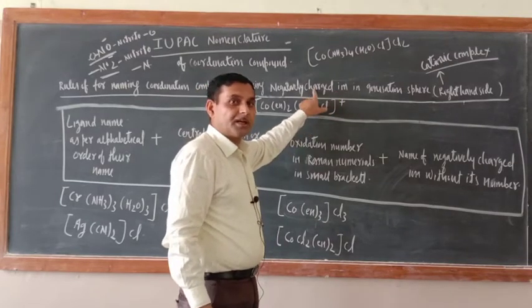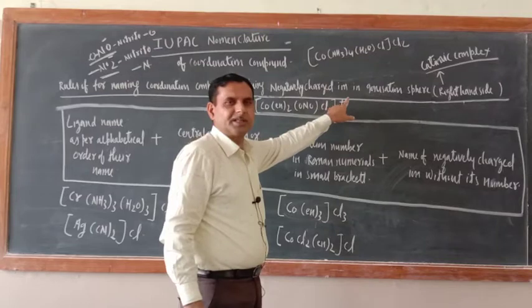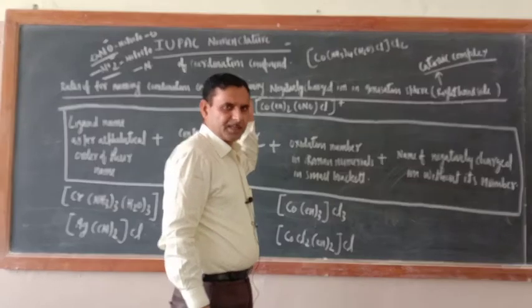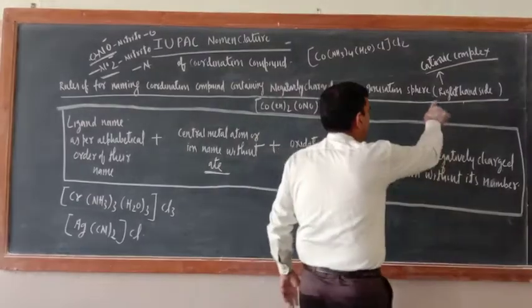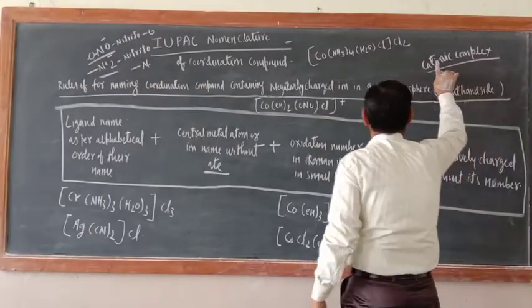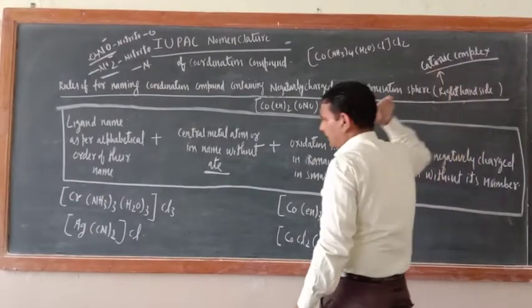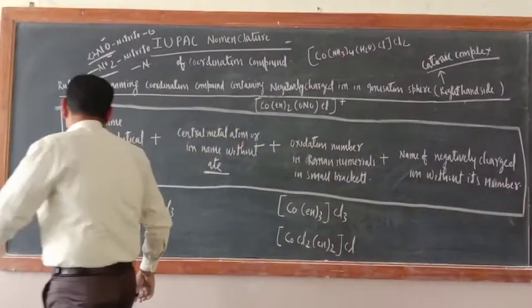There, positively charged ion was present in the ionization sphere, means left hand side. Now negatively charged ion in ionization sphere, right hand side. So what kind of complex is it? Is cationic complex.